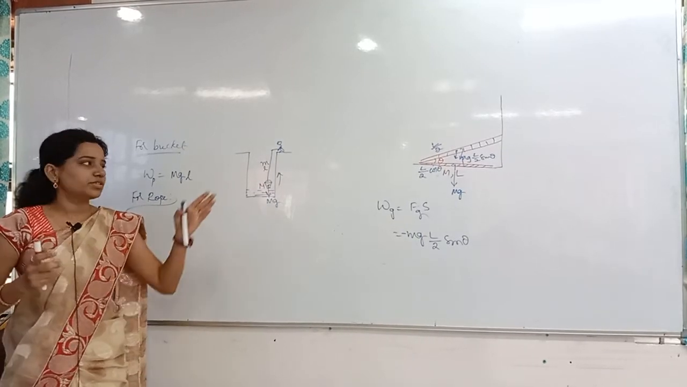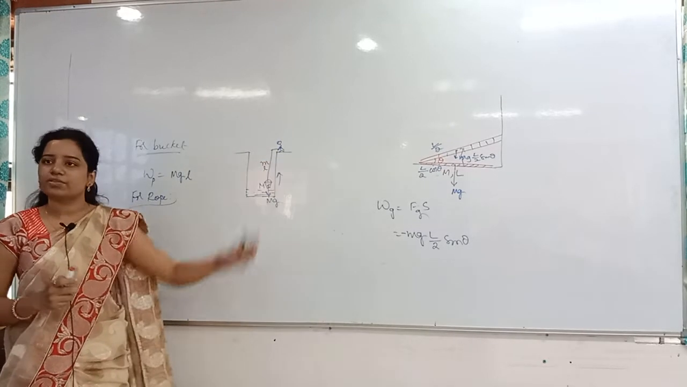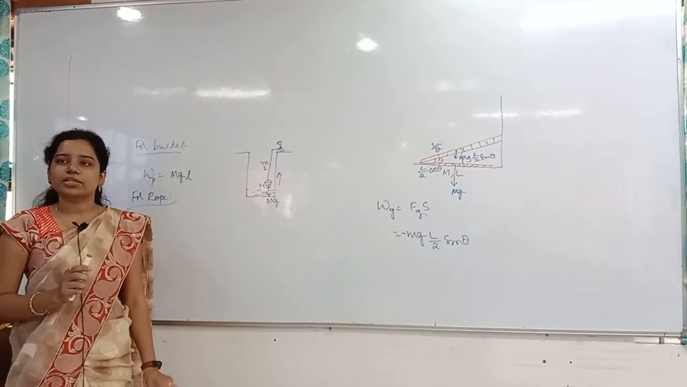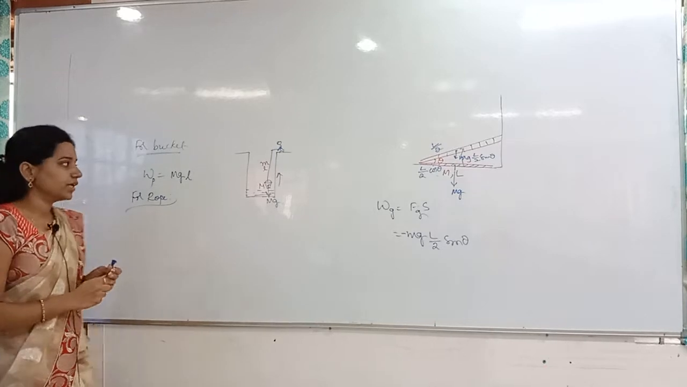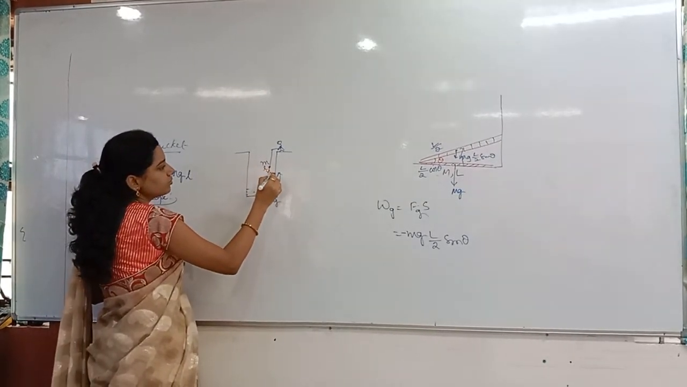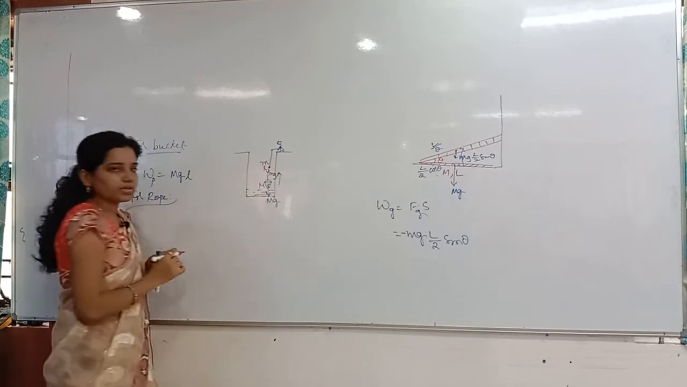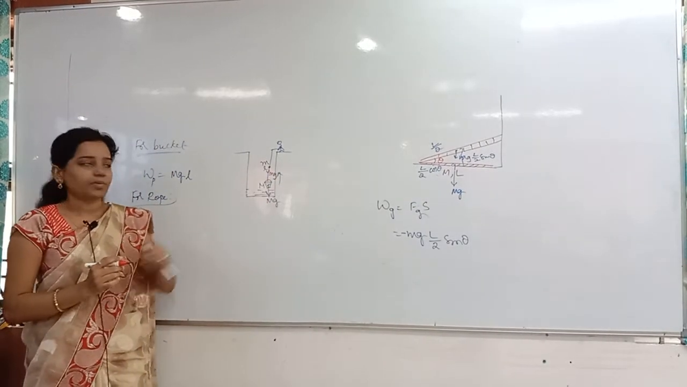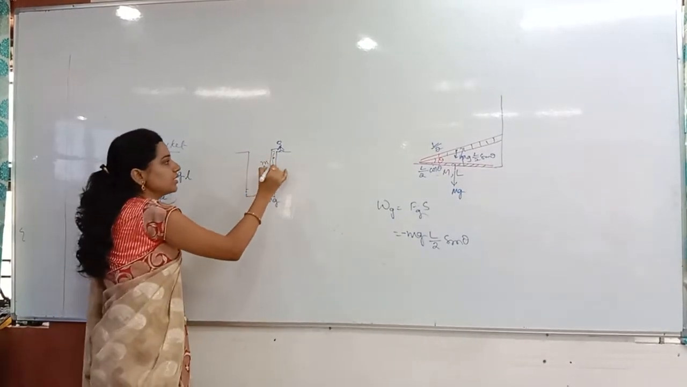Where will the weight act? Always, for a uniform rod and also the ladder we have seen, where will the weight act? At the center of mass only, which we call the center of gravity. So exactly at what distance is it acting? Small m into g. At what distance is it acting from the top? L by 2. So this is the L by 2.